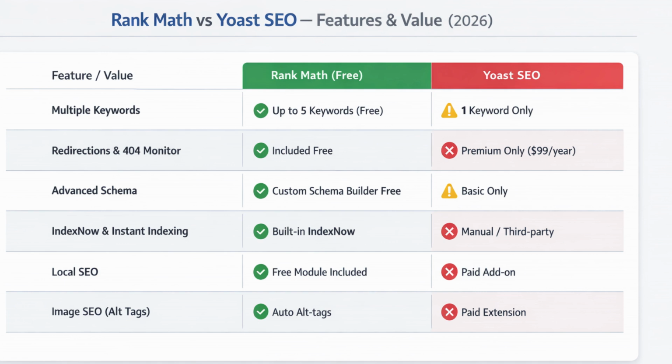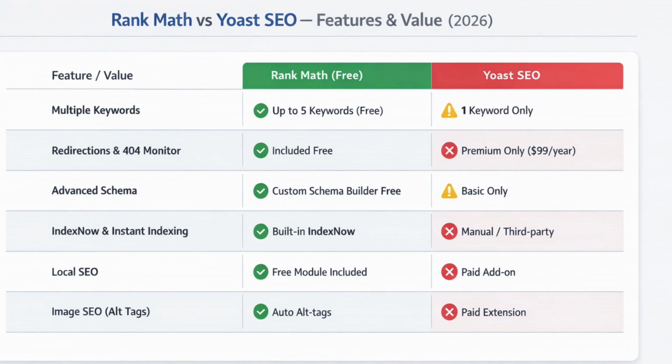2. Redirections and 404s. This is huge. Usually you need a separate plugin for this, but Rank Math includes a redirection manager and 404 monitor for free. In Yoast, this is a premium feature costing nearly $99 a year.